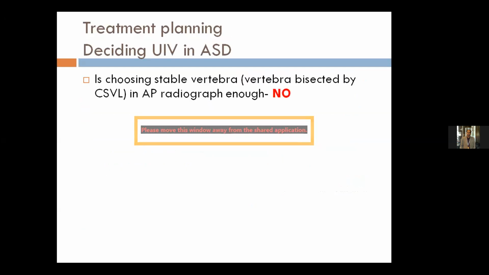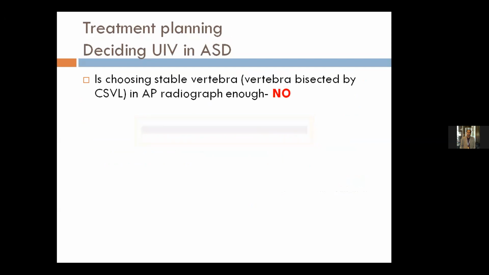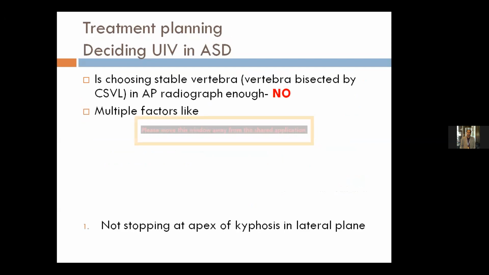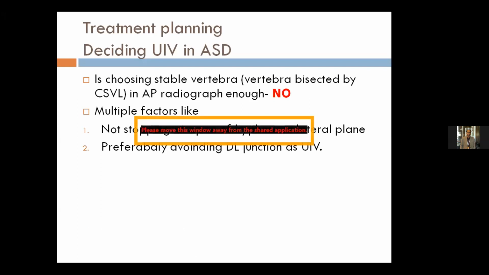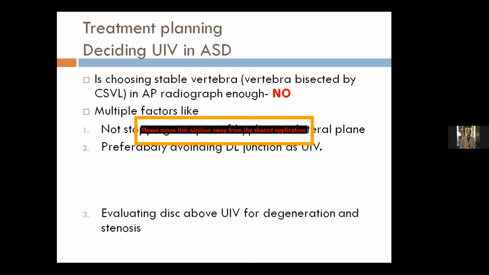Once we have decided that this patient needs operative management, the first thing which comes to our mind is which should be the upper instrumented vertebra. Choosing the stable vertebra on AP radiograph is not enough in adult spinal deformity patients. We also need to look at the lateral radiograph, for not stopping at the apex of kyphosis in the lateral plane. We also preferably should avoid the dorsolumbar junction, from D11 to L2. So this is the area which should be avoided as upper instrumented vertebra, D11 to L2.